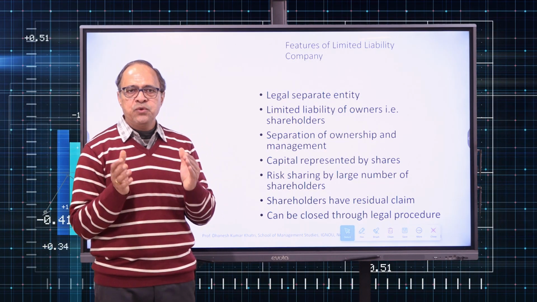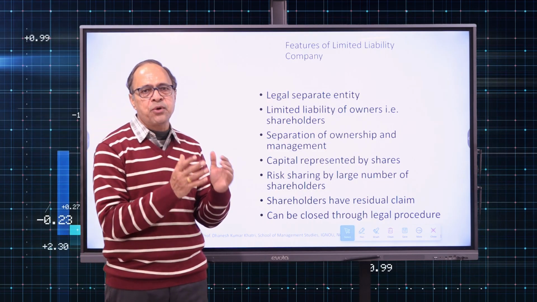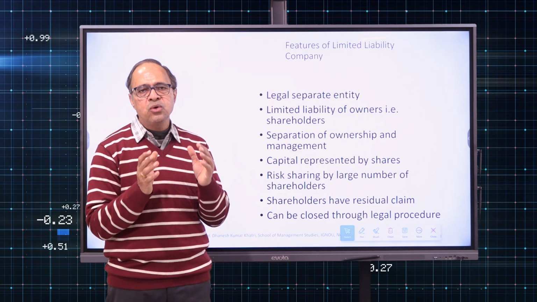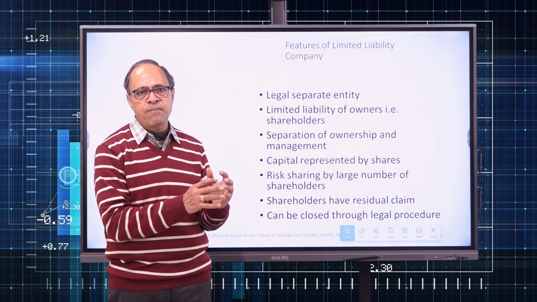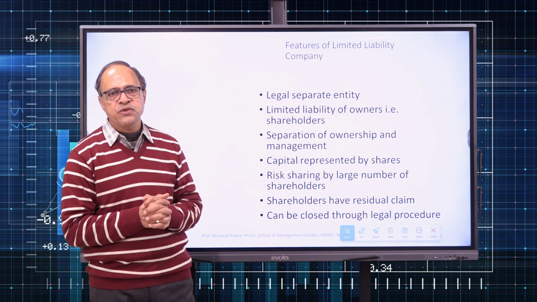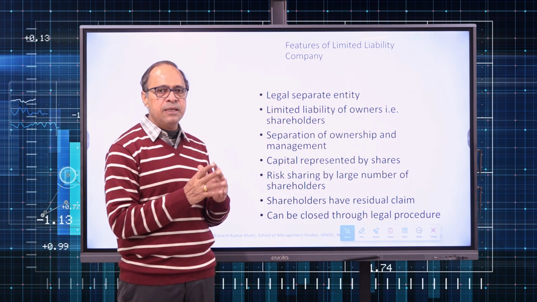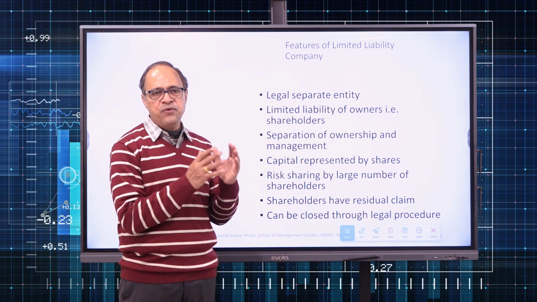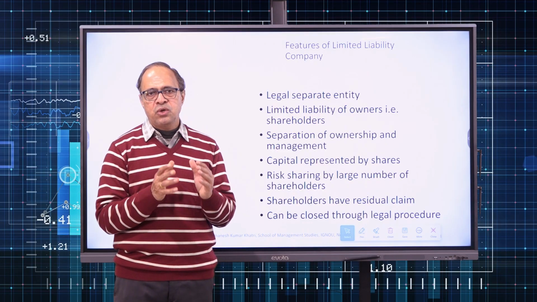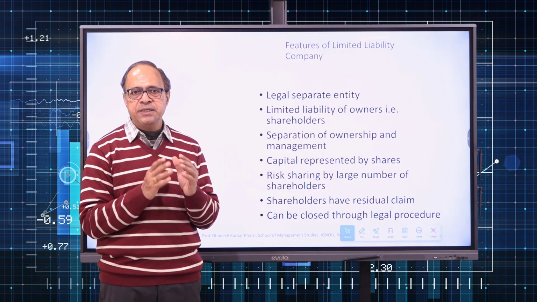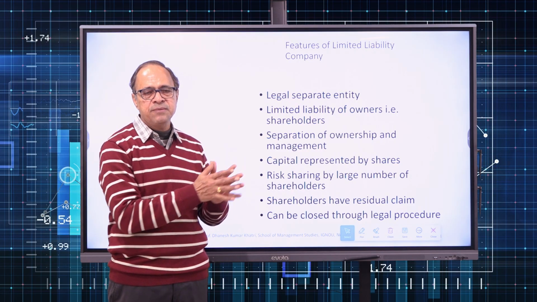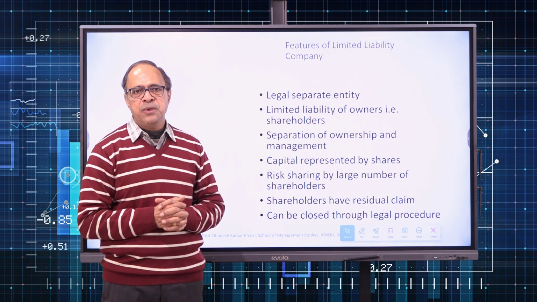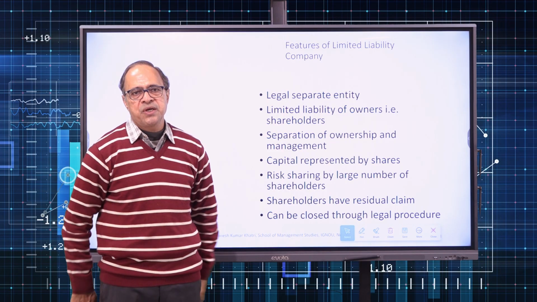If you do a business as a sole entrepreneur, you are the one who will bear the risk, and a sole entrepreneur has unlimited liability. The same thing is applicable for a partnership: if you are doing partnership business, your liability is unlimited. That means if you are doing business in those two forms, sole enterprise or partnership, the liability of the owner is unlimited.